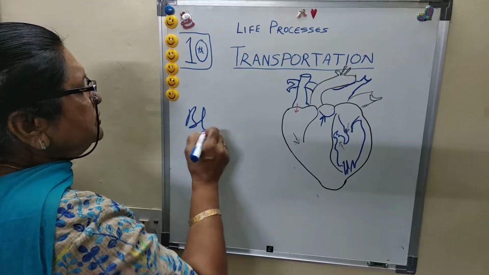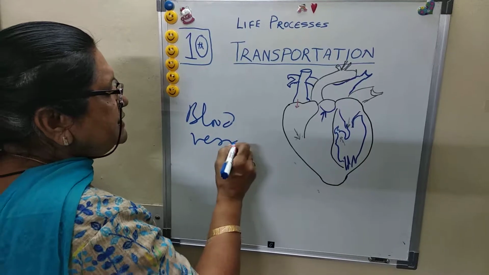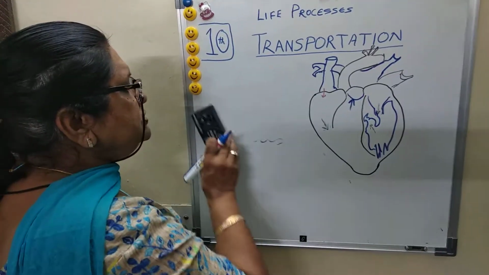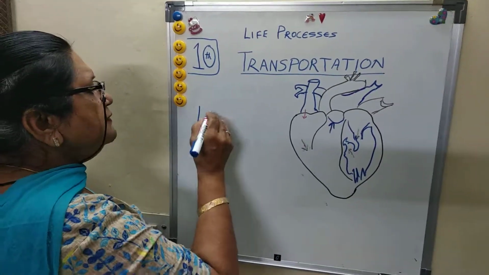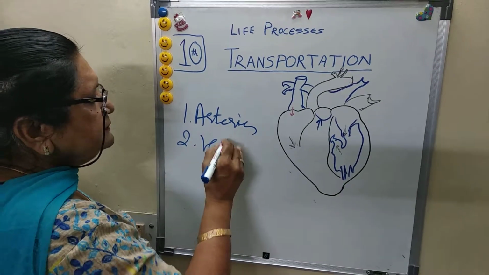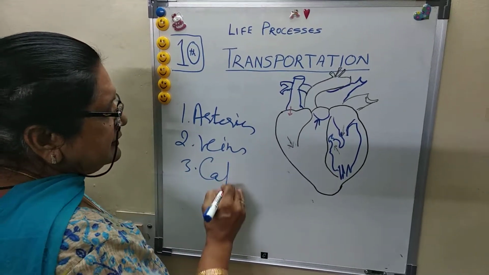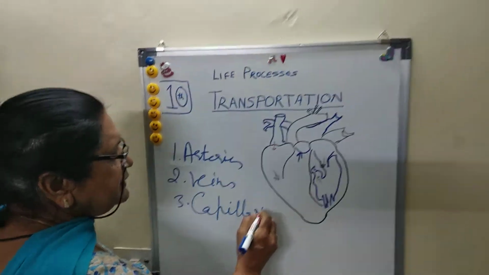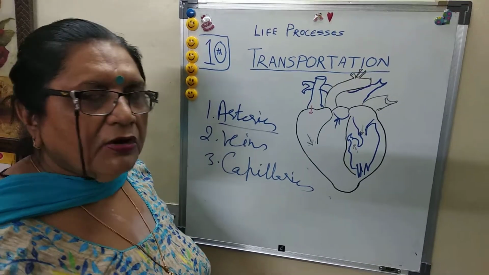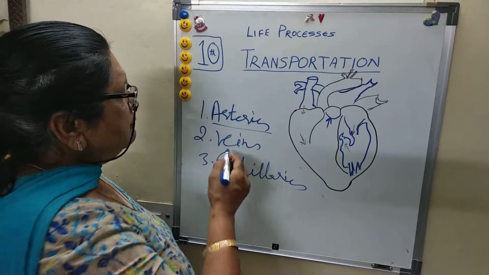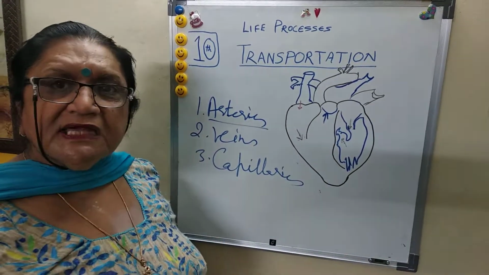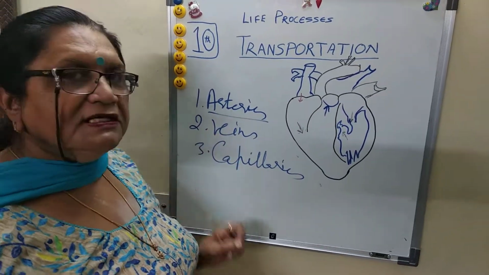Another feature of the system is blood vessels, through which blood carries all these structures. Blood vessels are of three types: arteries, veins, and capillaries. Three main blood vessels. Arteries carry pure or oxygenated blood. Veins carry deoxygenated blood. And capillaries are a network structure connecting arteries and veins.